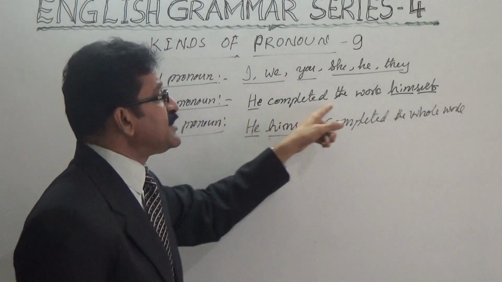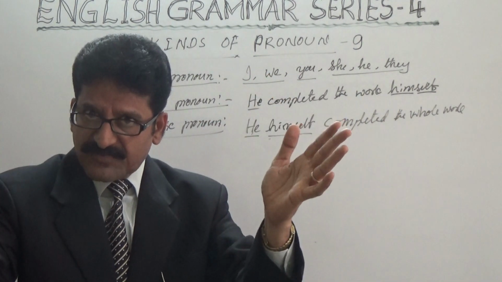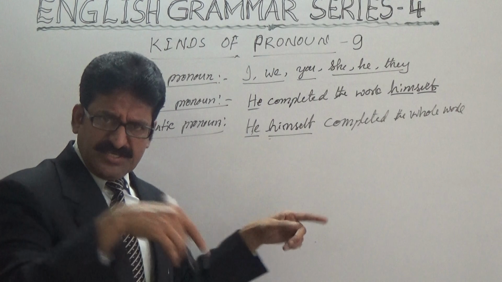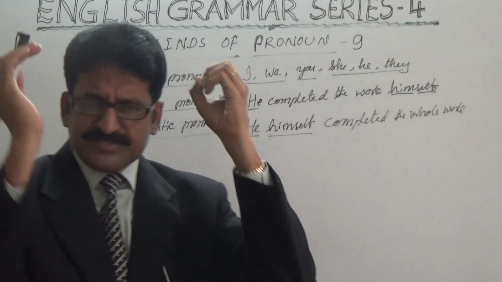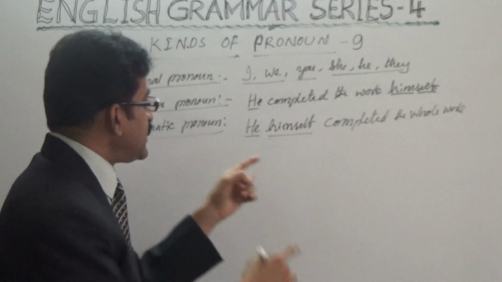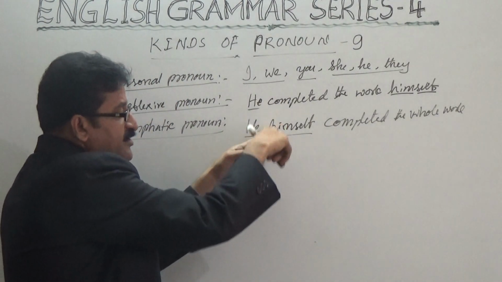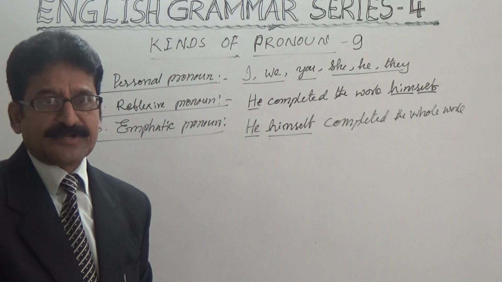But in 'he completed the work himself', it is reflecting. He himself completed. They themselves completed. They themselves understood. Like that. Immediately after the subject, if we use this reflexive form, this is called emphatic pronoun.